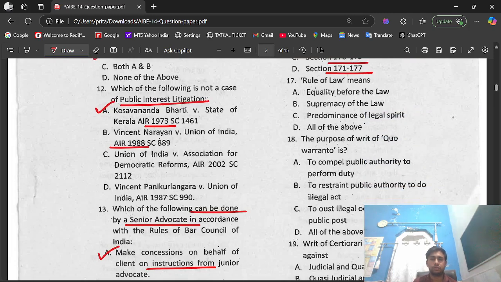Question number 17. Rule of law means option A, equality before law. Option B, supremacy of the law. Option C, predominance of legal spirit. Option D, all of the above. The right option is option D, that is all of the above. Rule of law means equality before law, supremacy of the law, predominance of legal spirit.